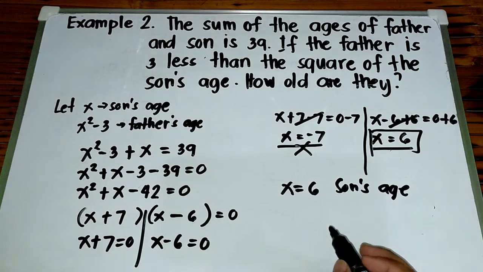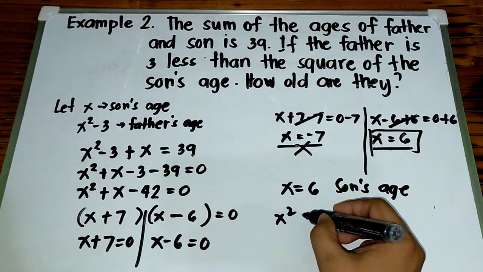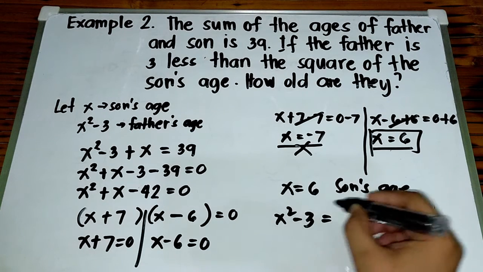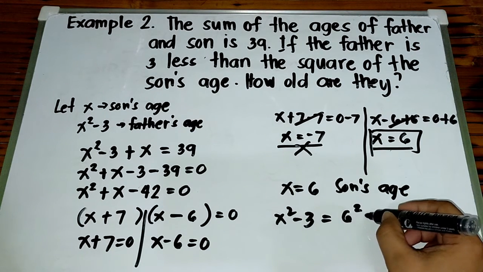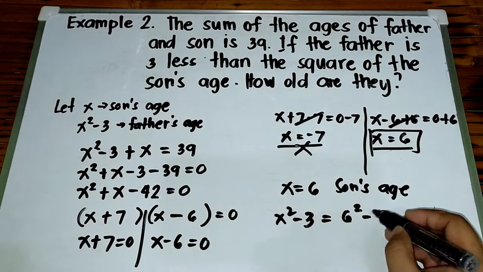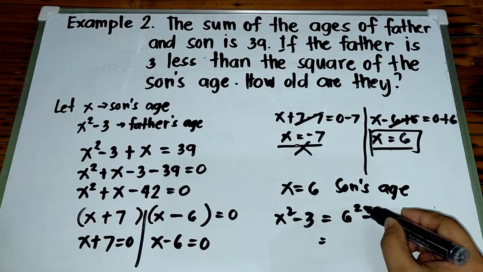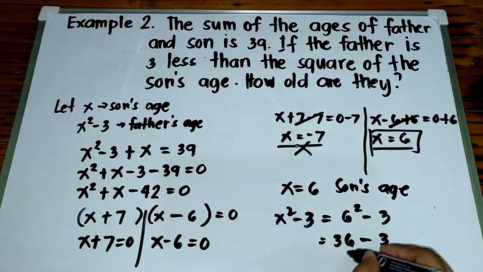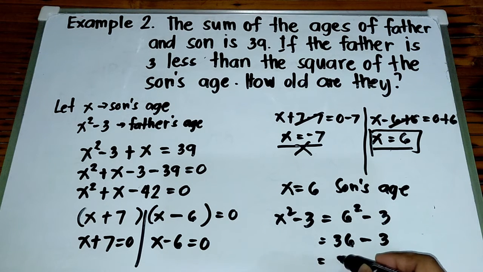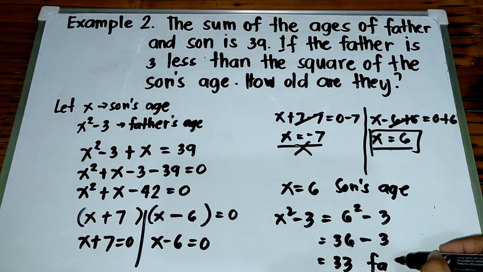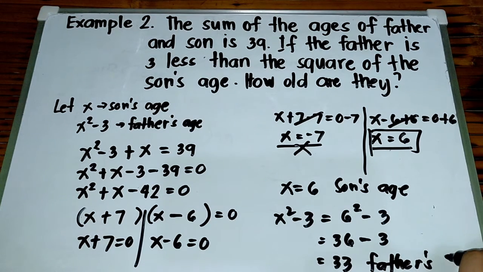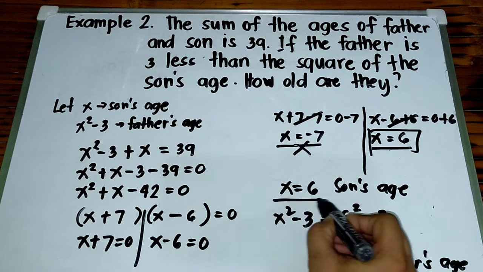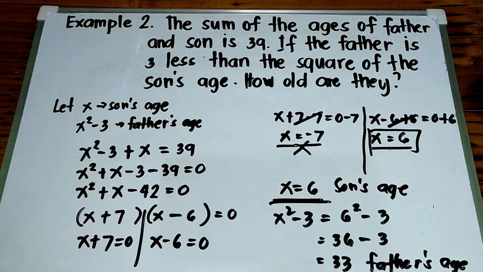And then, si father's age naman, so this is x squared minus 3. Ang value ng x natin ay 6. So, substitute natin, 6 squared minus 3. Tama? So, 6 squared, or square of 6, that is 36 minus 3. And then 36 minus 3, that is 33. So, this is father's age. So, yan po yung sagot natin. Again, yung age ni son is 6, and then age ni father is 33.